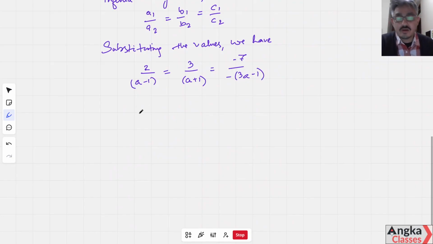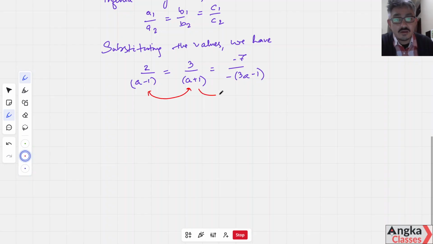To proceed, we can use any two of the given ratios. We can use any of the given equations. We have three ratios, and if we equate any two of them we can find the value of A.